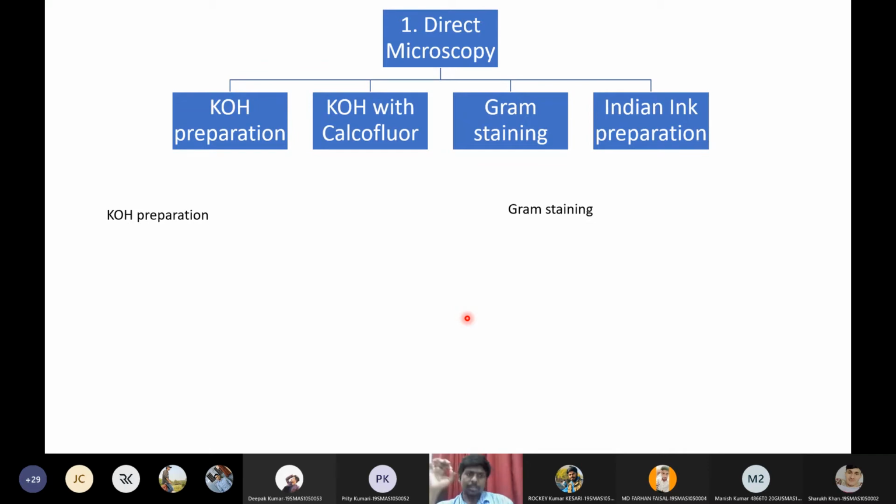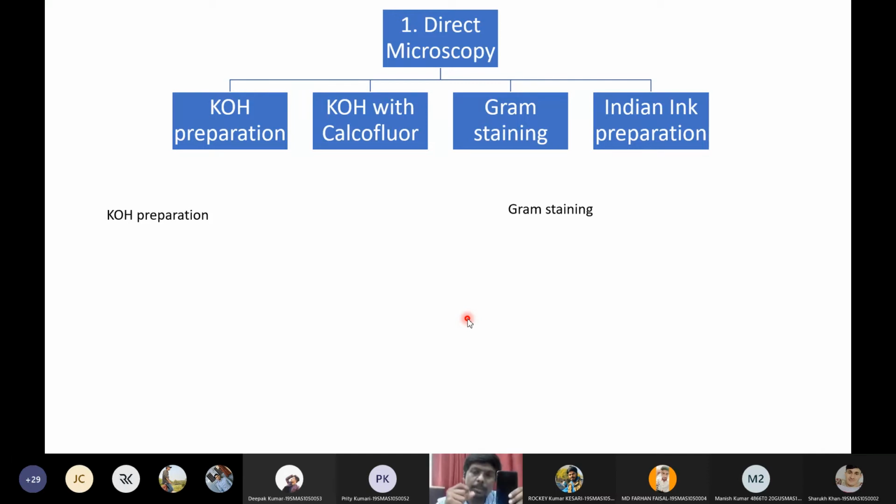Suppose I take a skin scraping from the patient and keep it on a glass slide. On this slide, I can see the patient's normal bacteria, and I will also see fungus.